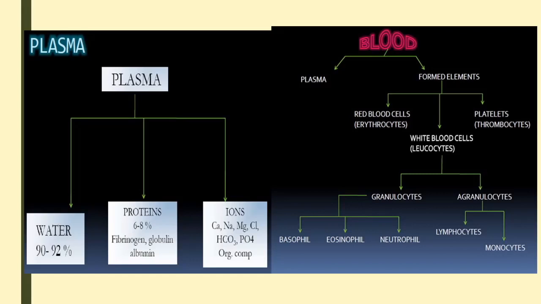RBC is also called erythrocyte. Erythro means red. Why is it red? Because RBC carries a coloring pigment called hemoglobin. The main component of hemoglobin is heme. Heme is an iron-containing pigment, and it is red in color. It helps in carrying respiratory gases, that means it will bind with oxygen as well as with carbon dioxide.